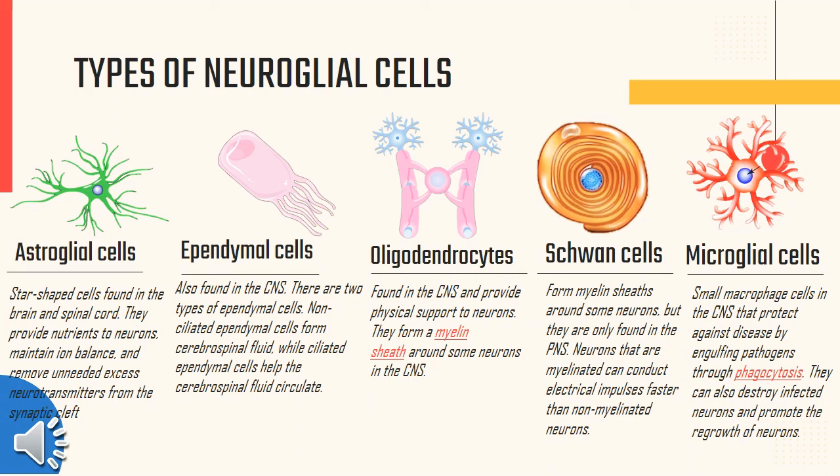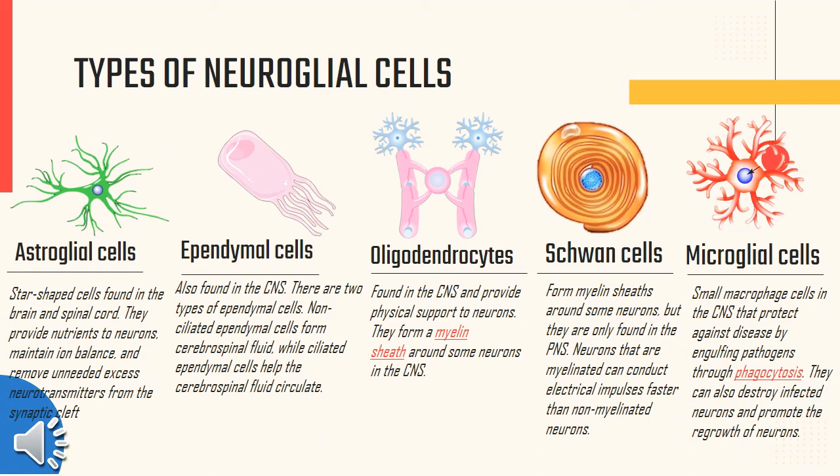Oligodendrocytes are found in the central nervous system and provide physical support to neurons. They form a myelin sheath around some neurons in the central nervous system. The myelin sheath is a fatty substance wrapped around the axons of some neurons, as it provides an electrical insulation.